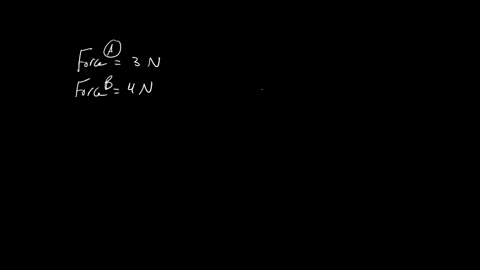For example, if I have a box like this, and this box is affected by a force 3 Newton and another force 4 Newton. When we represent the vector, we represent the vector with an arrow. Its direction represents the direction of the vector, and its length represents the magnitude.